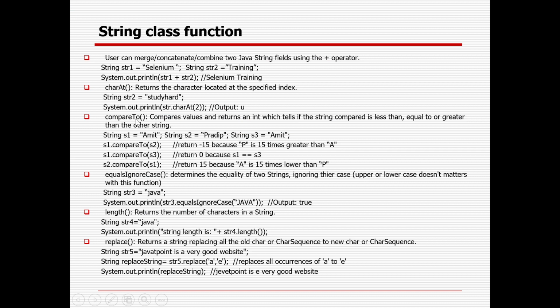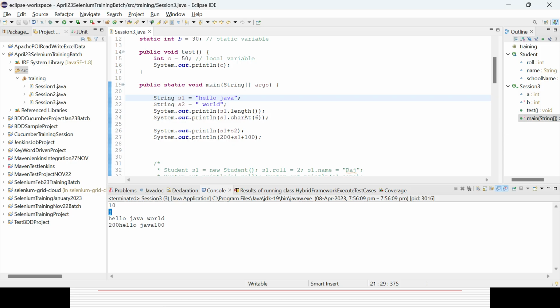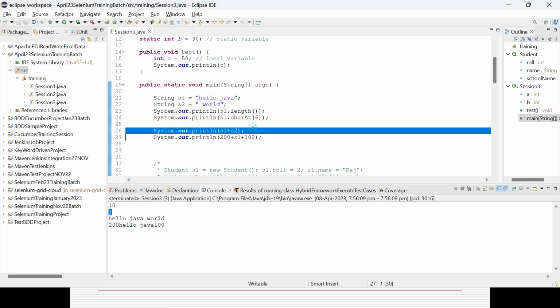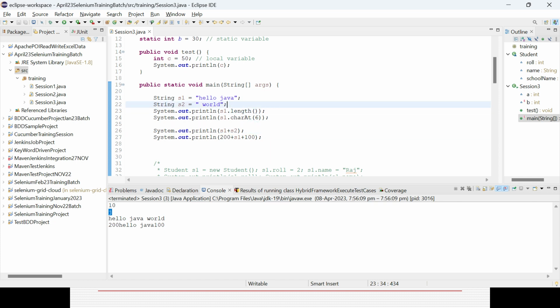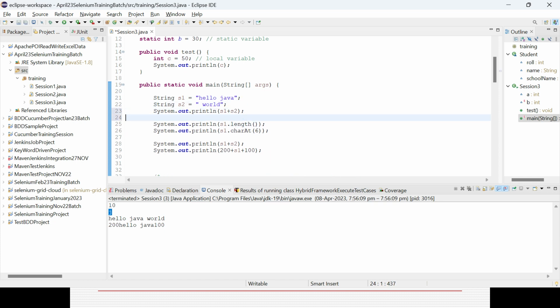Then you can compare two strings, right? In case two strings are equal, it will give you 0, otherwise it will give you that particular difference. It will compare the values and return an integer which tells you whether the string compared is less than, equal to, or greater than the other string. So what you can do here, I can remove the space also.